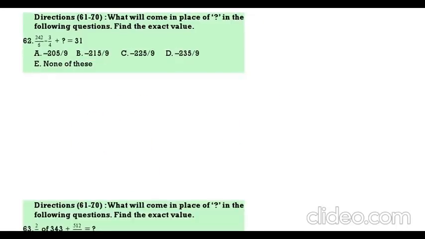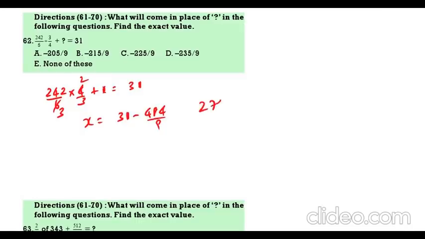Then 242 by 6 into 4 by 3 plus x is equal to 31. Now 242 into 4 plus x. See here, 2 2s, 2 3s. 484 by 9. x is equal to 31 minus 484 by 9. That is 279 minus 484 by 9, that is minus 205 by 9.